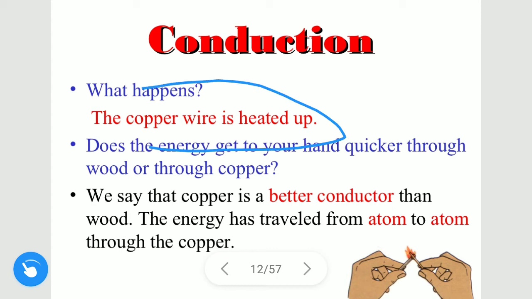So the copper wire gets heated, and we can say that all metals are good conductors of heat as well as electricity. Copper is a metal, so it conducts heat faster than many other metals.